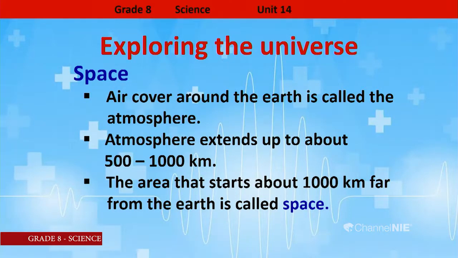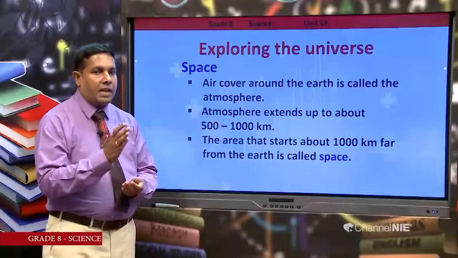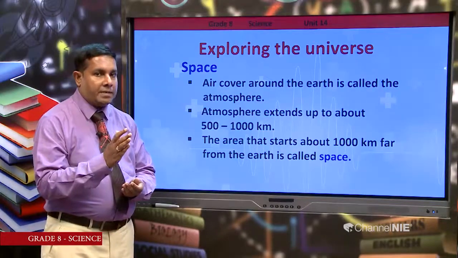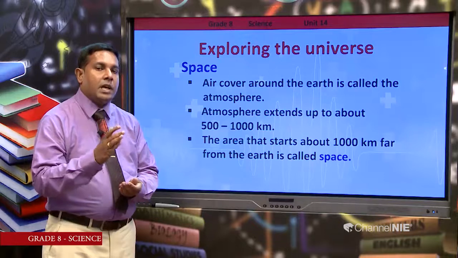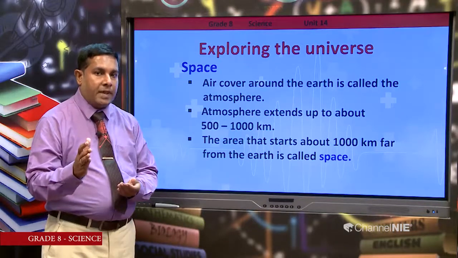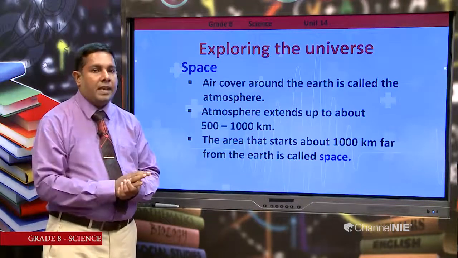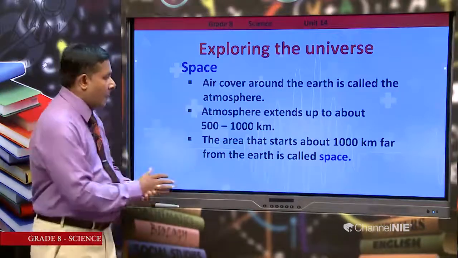The area that starts about 1000 kilometers from the earth is called space. So you can get the idea about space and our atmosphere. The atmosphere extends up to 500 to 1000 kilometers from the earth's surface. Beyond that, we can say that is space.